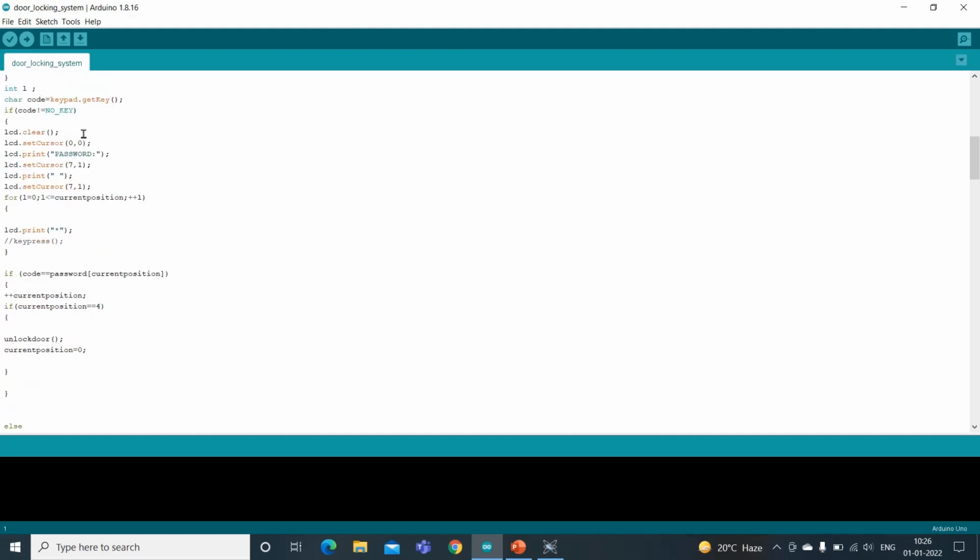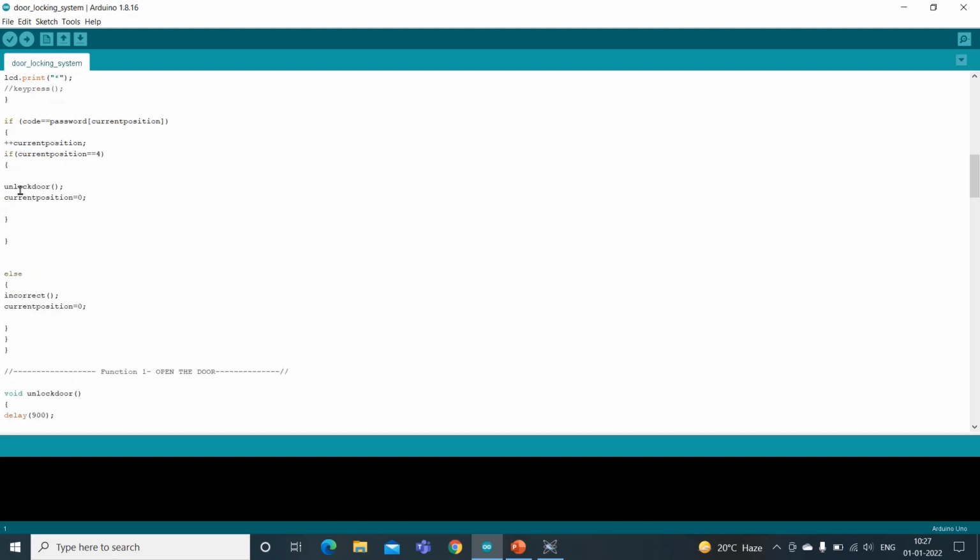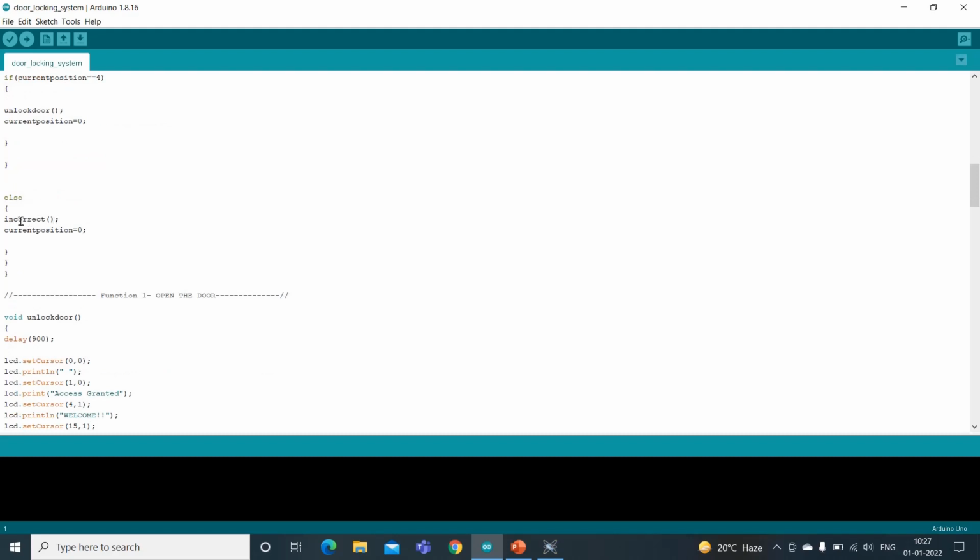Then if the user enters the password, it will get and store it to the character, and it will show asterisks there. Then it is compared with the password which has been set by default. If the password is correct, then we have defined another function, that is unlock door. And if the password is incorrect, we have defined another function, incorrect.